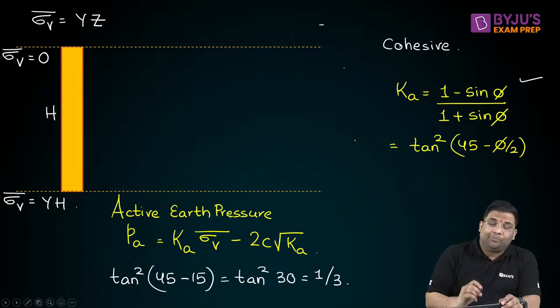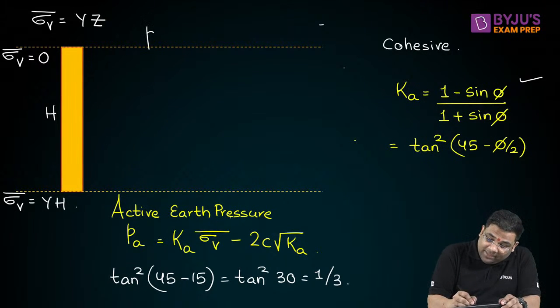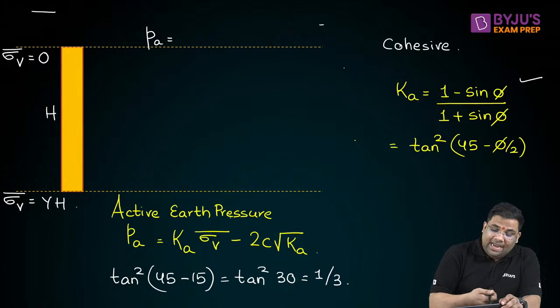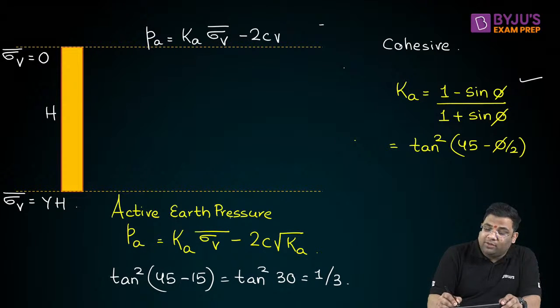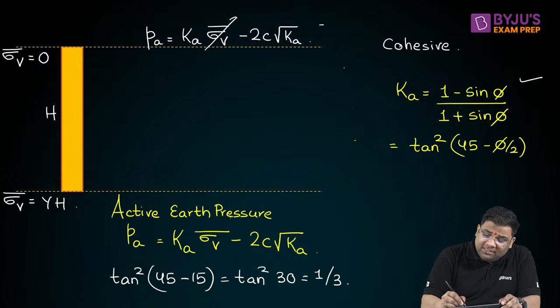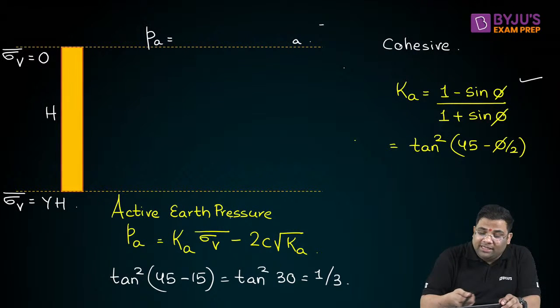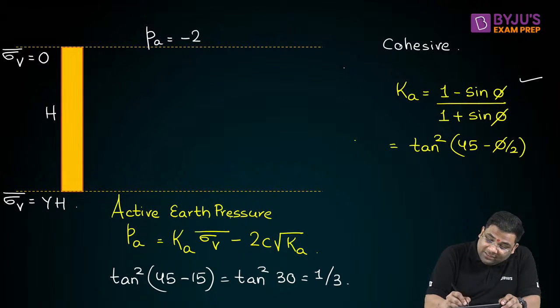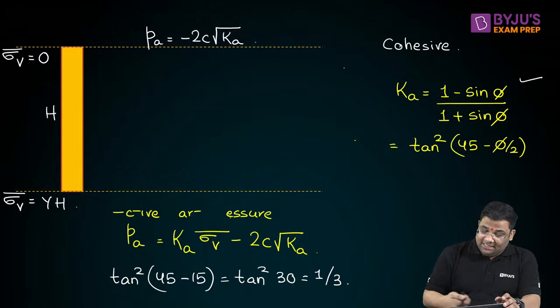So now, if I ask you, what is the active earth pressure at the top? The formula is Ka into vertical stress minus 2C root Ka, right? So what will happen? The vertical stress is 0, right? So only this minus 2C root Ka will remain at the top.